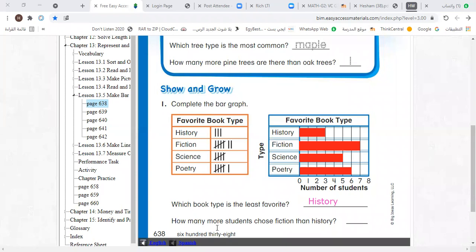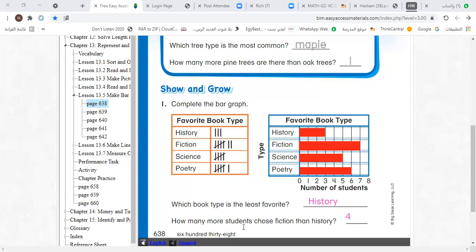How many more students choose fiction than history? Fiction than history. What number minus what number? This is the bar of the students who choose fiction. 7 minus 3. Yes, it's 7 minus 3. 7 minus 3 equals what number? 4. 4, yes.